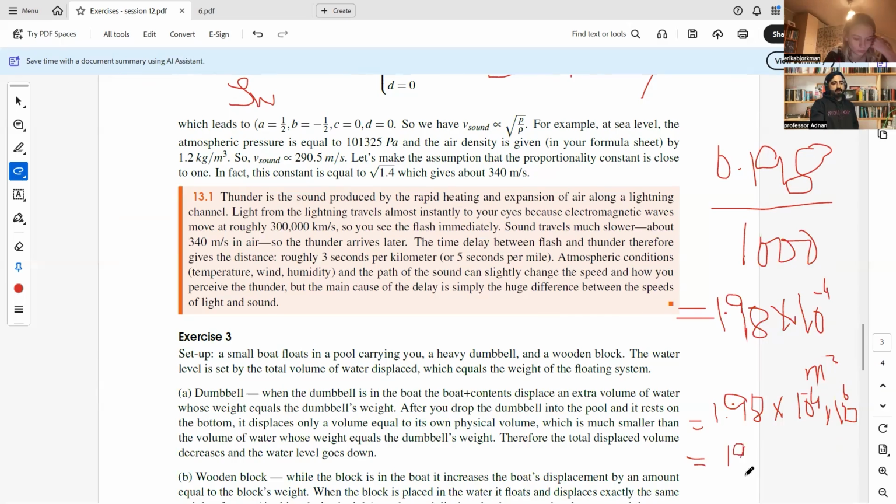In other words, you can write 198 cm cube. So the volume of the stone within the water that we have calculated is 198 cm cube. Is it clear? Yes, it's clear.